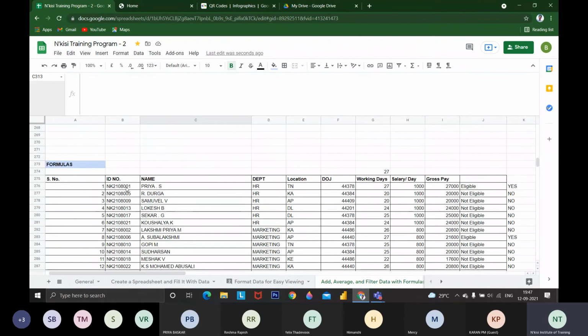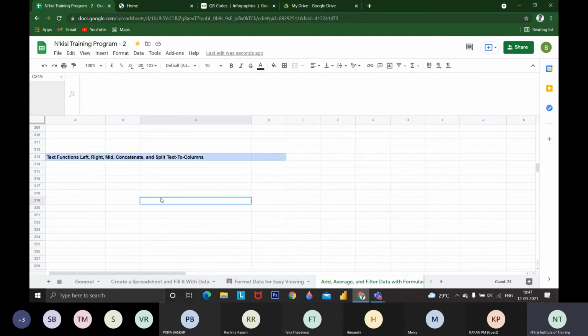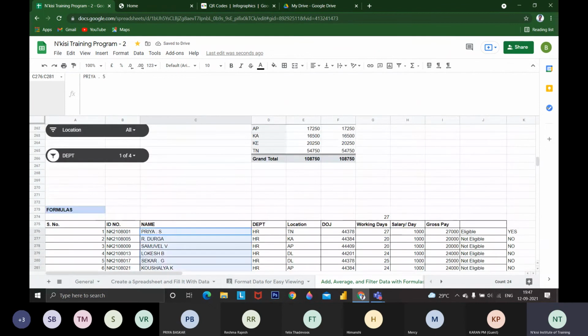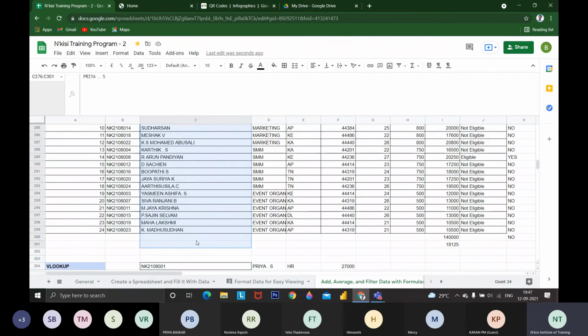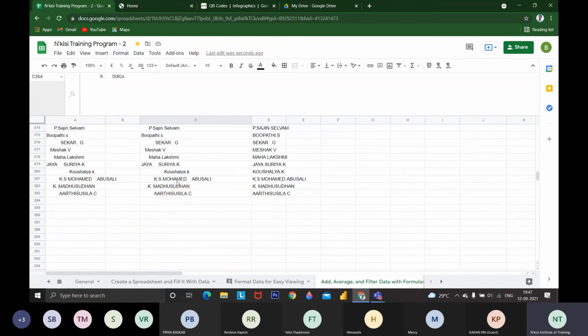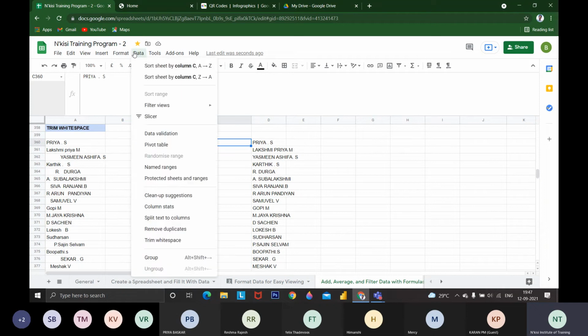If I want to split, we can split. Like if I want to split this NKC ID number or the name, I can split the names. For example, Priya should be mentioned somewhere and the initial should be mentioned somewhere. To split both these things, we can use the split option. The split option is available in Data: split text to two columns.